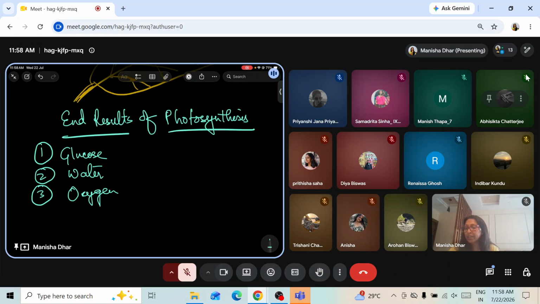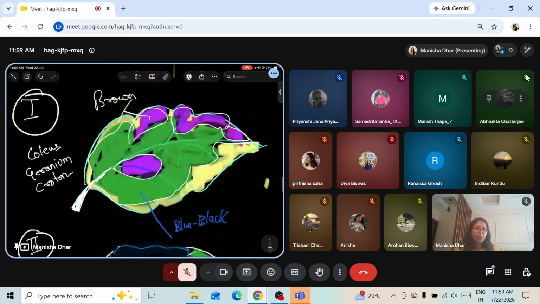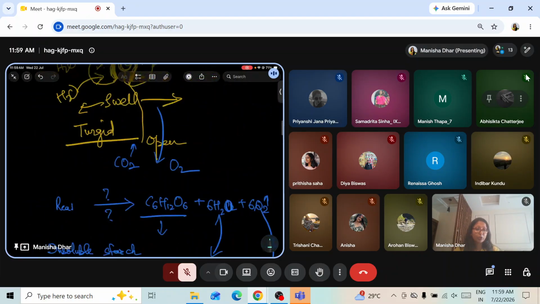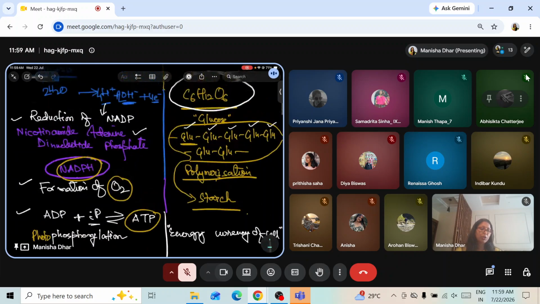Glucose is immediately consumed by the plant cells, means the plant cells are forming starch by the process we just talked about. Shall I give you a hint? Check my screen. This glucose is formed, and after glucose, this is formed. What is this?